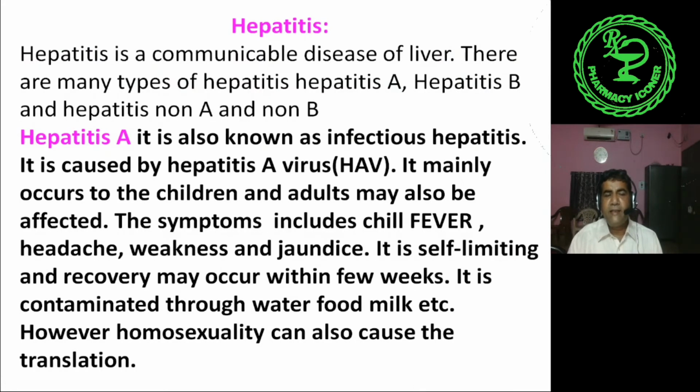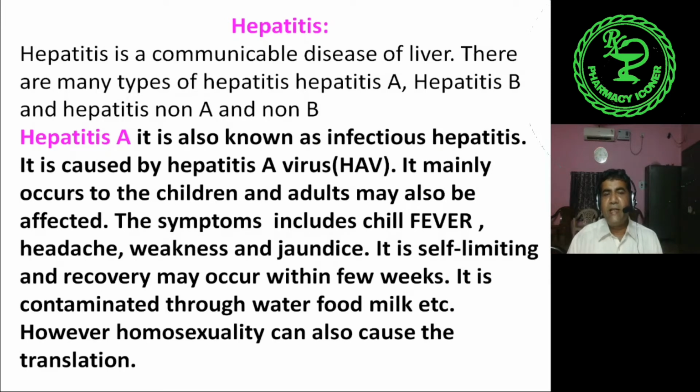Now hepatitis, the second type of communicable disease. Hepatitis is a communicable disease of the liver. That is, the infection occurs in the liver. Though infection enters the body by various routes, it ultimately occurs in the liver.